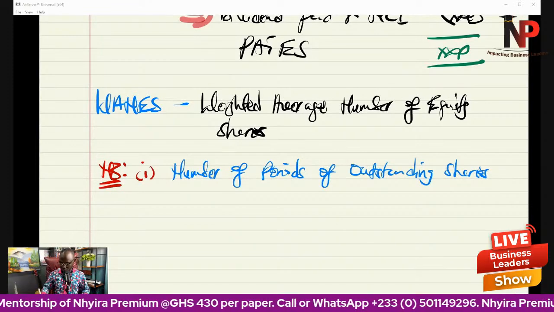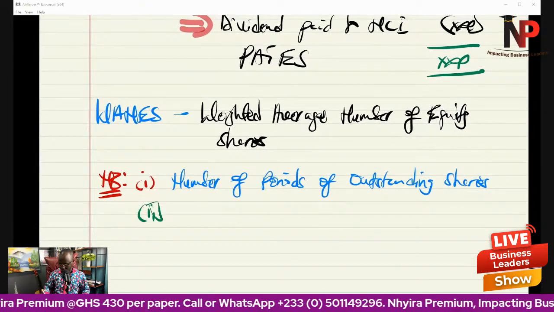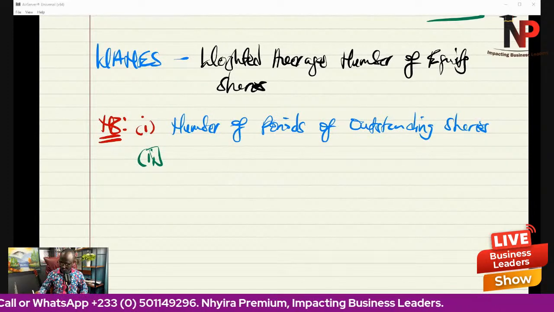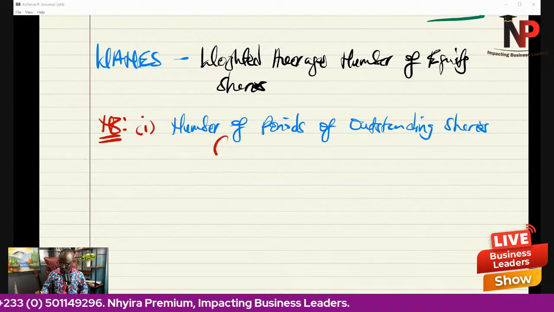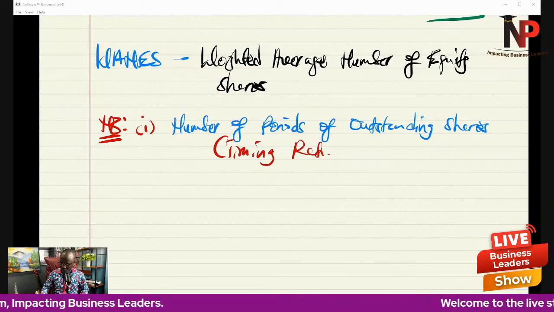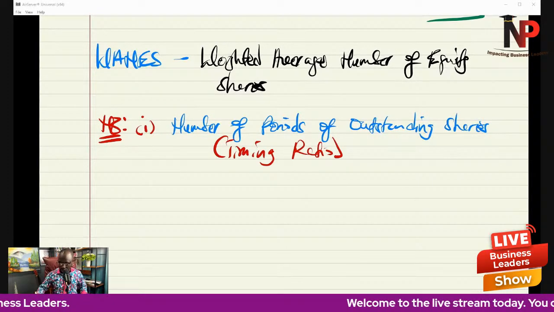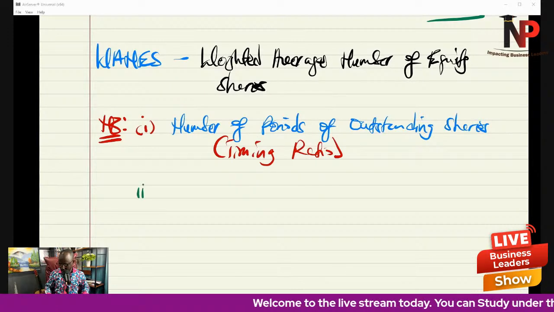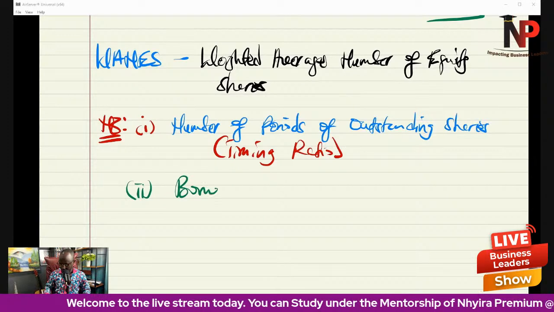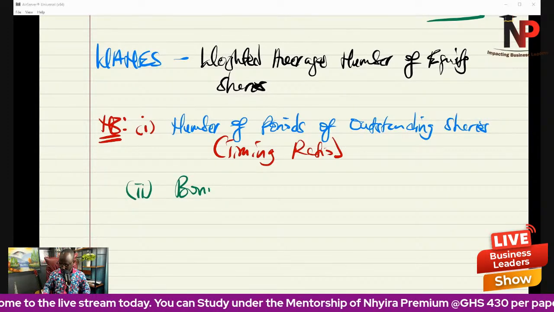But not only that, we would also take into consideration the bonus fraction. Now, note that the number of periods for outstanding shares can be referred to as the timing ratio. Don't worry, I'm going to explain that as well, but I want to give you a heads up about it. Then we're going to also have what we call the bonus fraction.